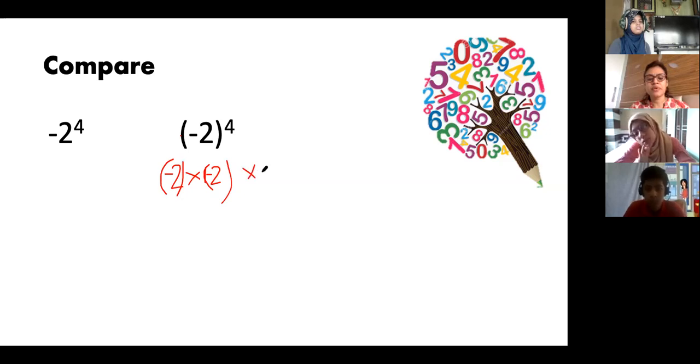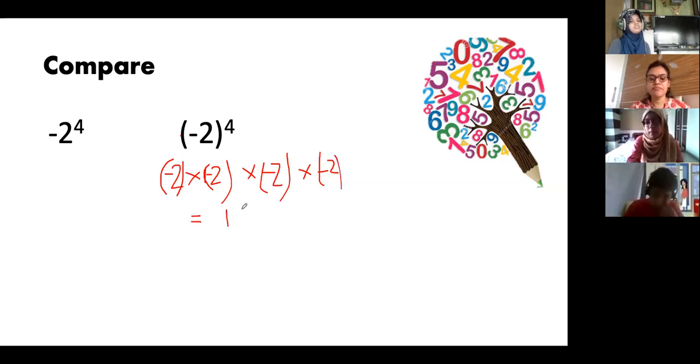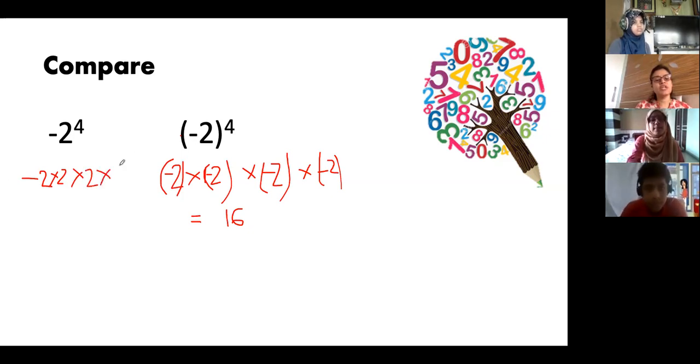Into minus 2. What will be the answer? If I am multiplying minus 2, 4 times, what will be the answer? 16. Plus 16, correct? Yes, plus 16, because minus minus plus, minus minus plus. Now here, see what the answer is. Here it is actually minus of 2; only 2 has the power 4, not the minus. If the power were on the minus, I should have written it like this. There is only one minus sign and the rest are all positive, so the answer is minus 16.